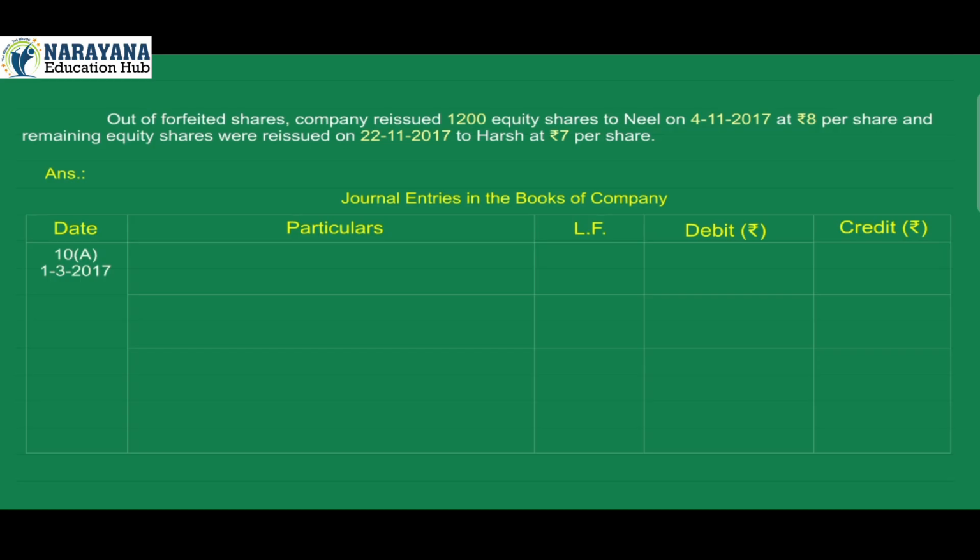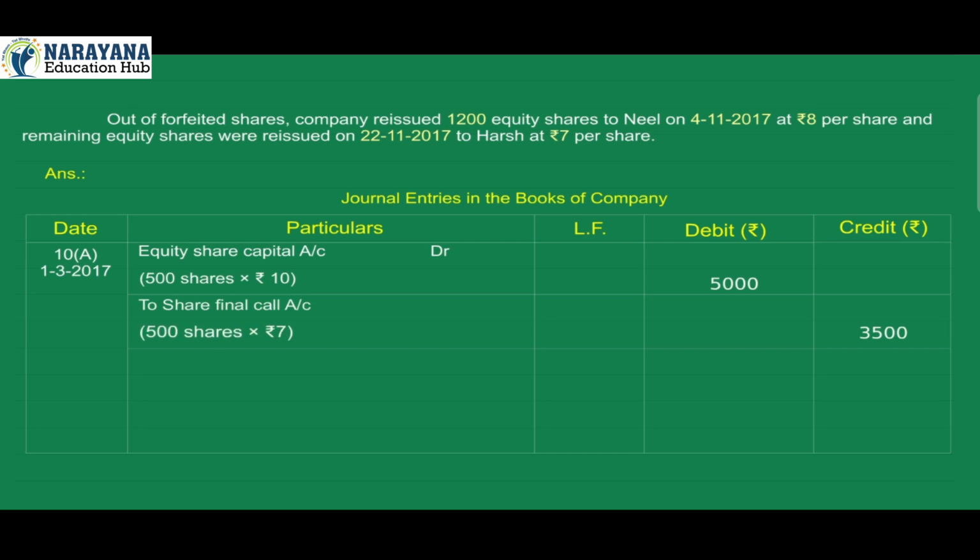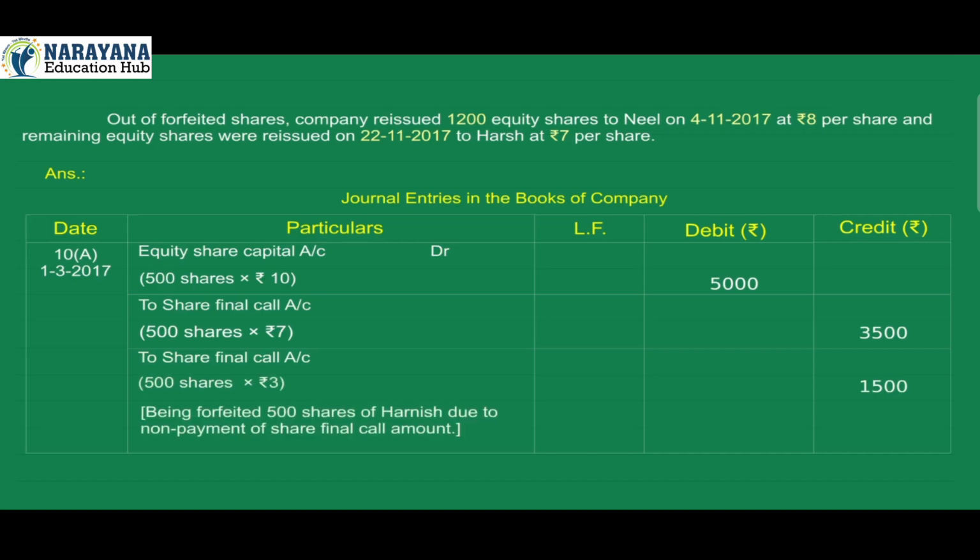10A. 1st March 2017. Equity share capital account debit 5,000, 500 shares into rupees 10. To share final call account credit 3,500, 500 shares into rupees 7. To share final call account credit 1,500, 500 shares into rupees 3. Being forfeited 500 shares of Harnish due to non-payment of share final call amount.